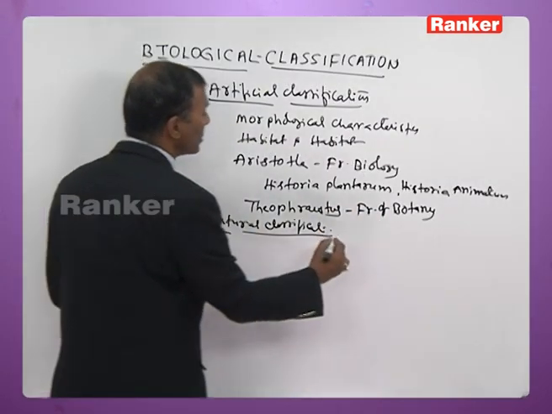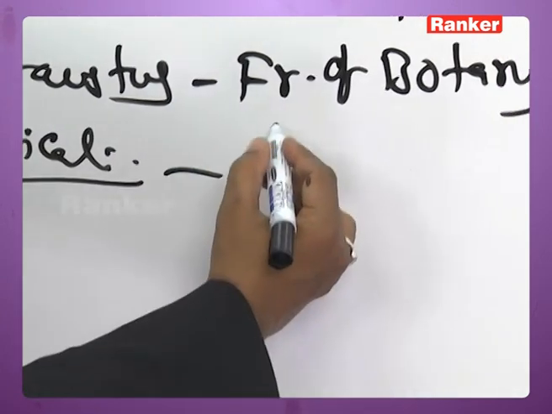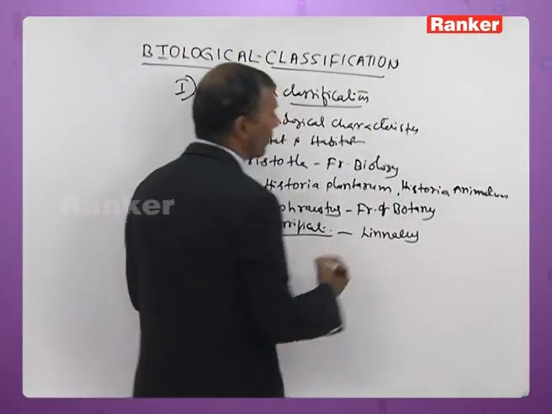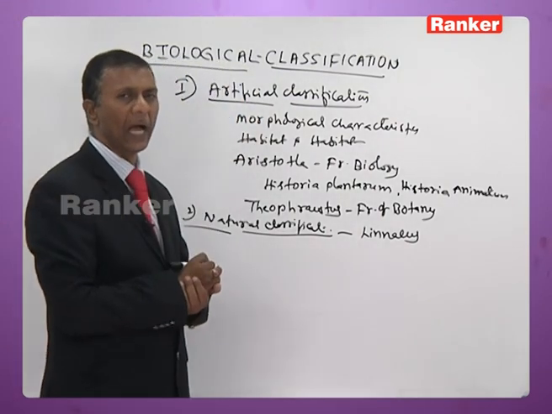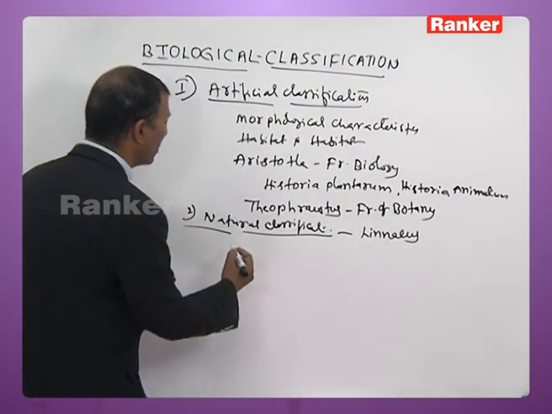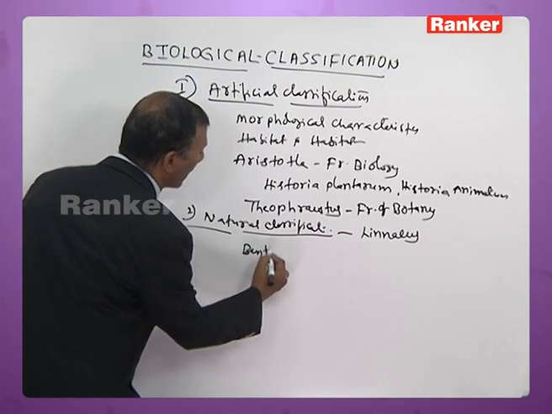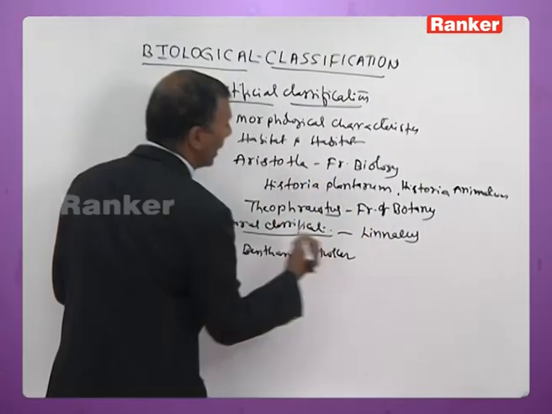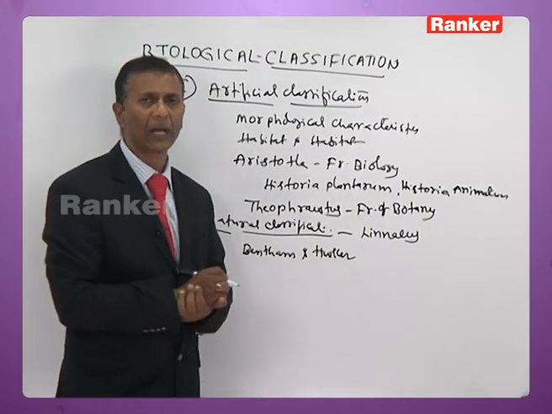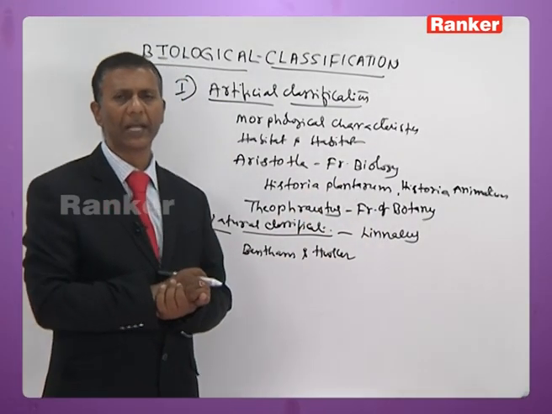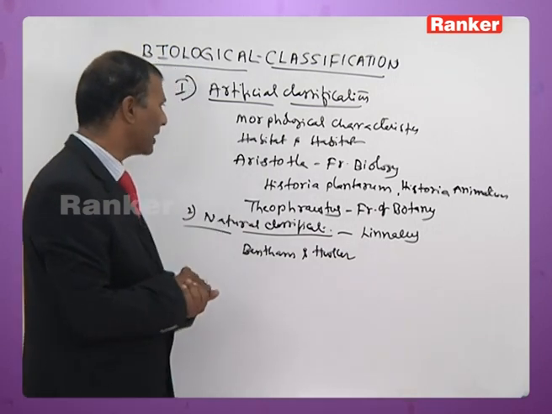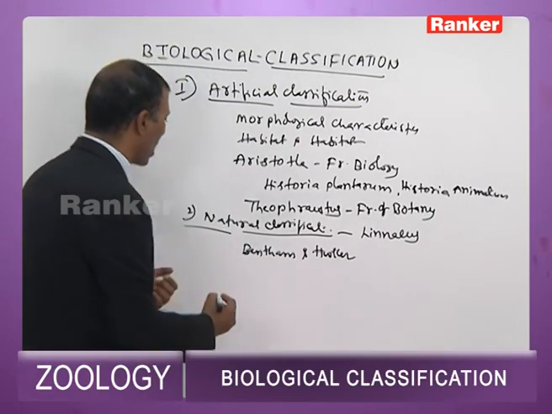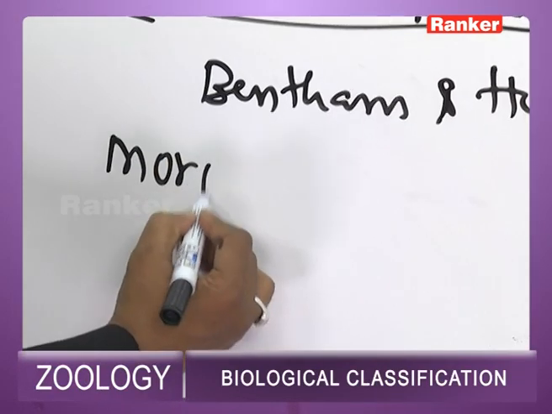This natural classification was put forth by Linnaeus. In the plant kingdom, it was put forth by Bentham and Hooker, and in the animal kingdom by Linnaeus. This natural classification is based on not only the morphological characteristics,